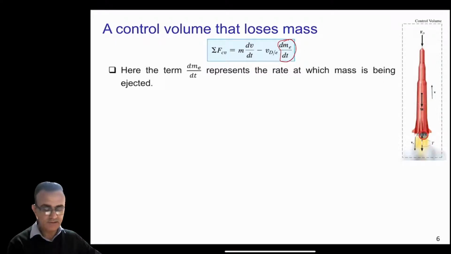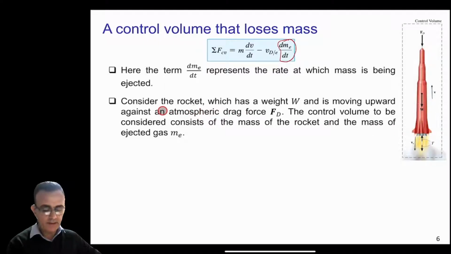The me means the mass of the expelled gases. If you consider this rocket here, which has a weight W and is moving upward against an atmospheric drag FD, the control volume to be considered consists of the mass of the rocket and the mass of the ejected gases me.